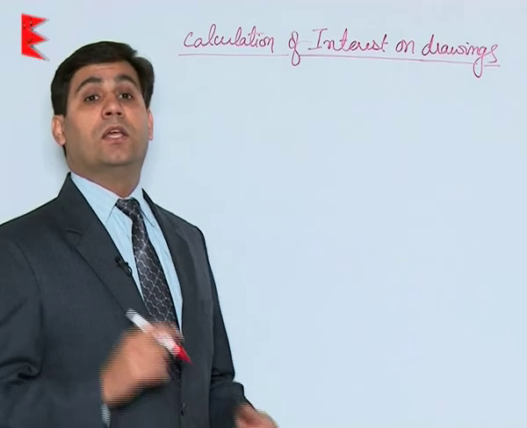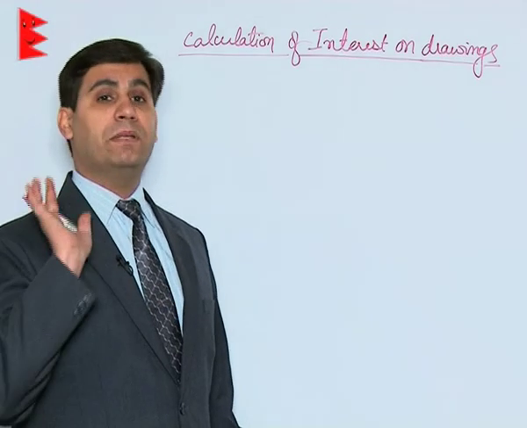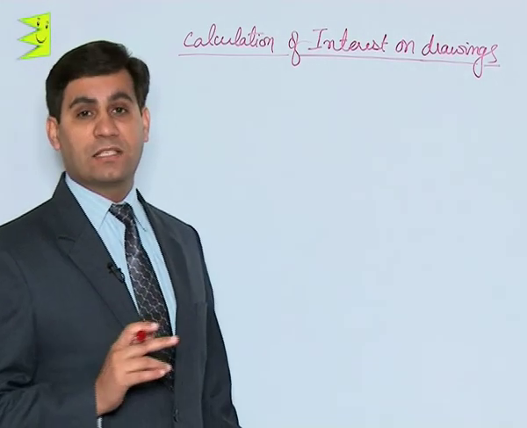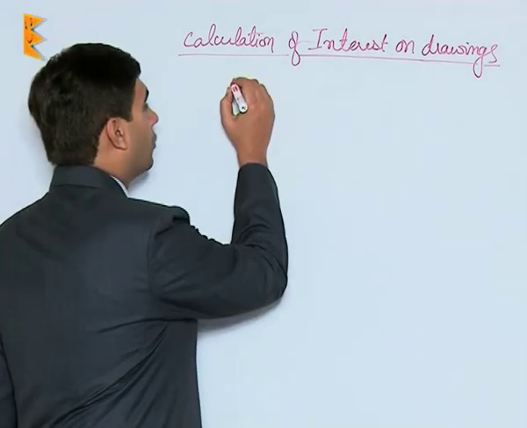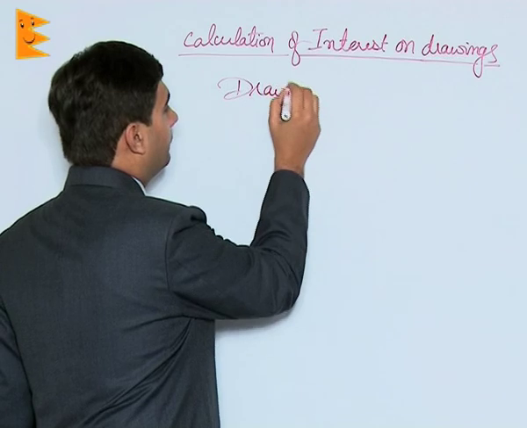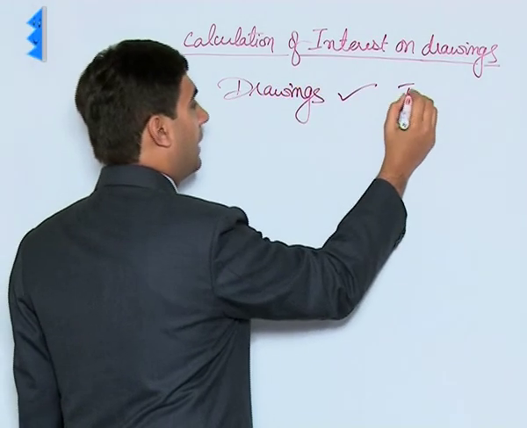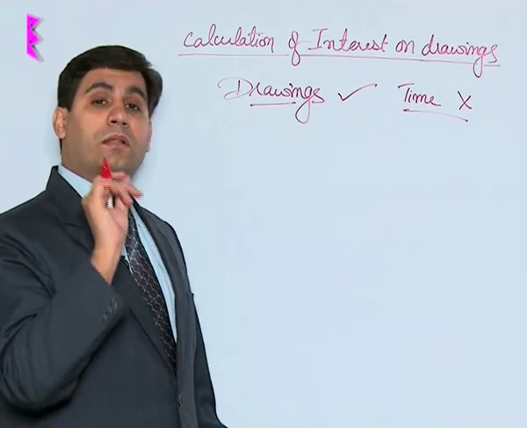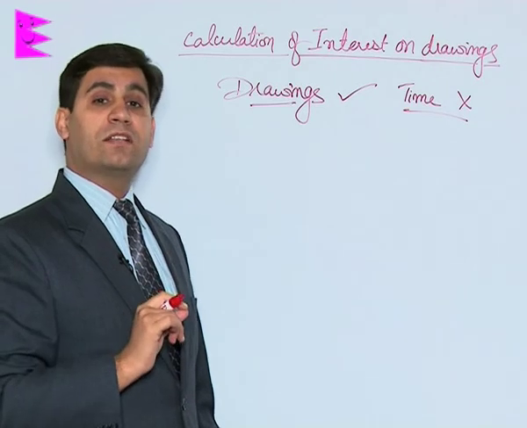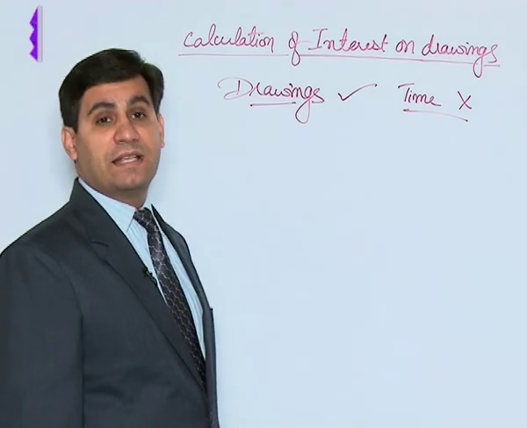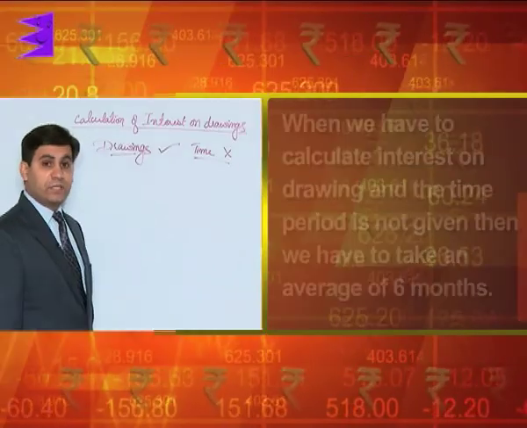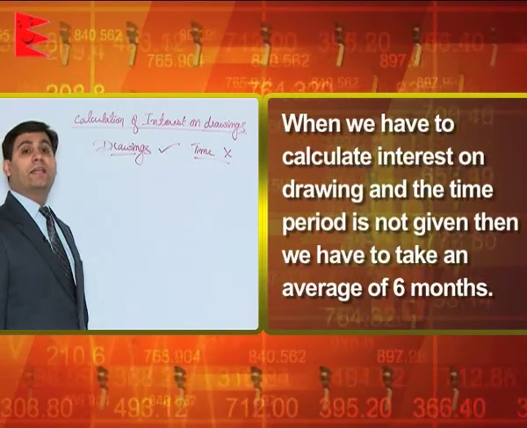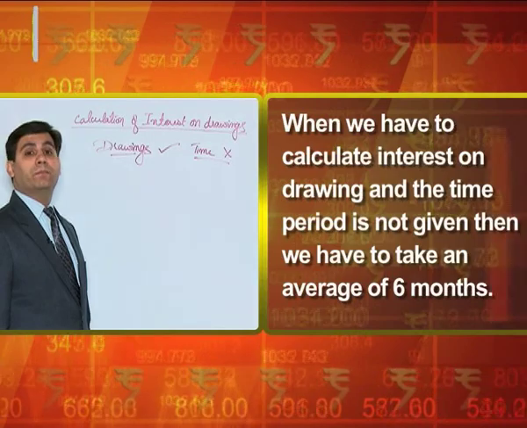The first case is when the drawings are given and the time period is not given. That is, the date on which the drawings have been made or the period for which the amount has been withdrawn, nothing is mentioned. So drawings are given and the time period is not given. In this case, a simple calculation has to be done for calculation of interest on drawings, but the time period should be taken as 6 months. Remember students, if time is not mentioned, then you will have to take it on average basis and you will have to calculate interest for 6 monthly period only.